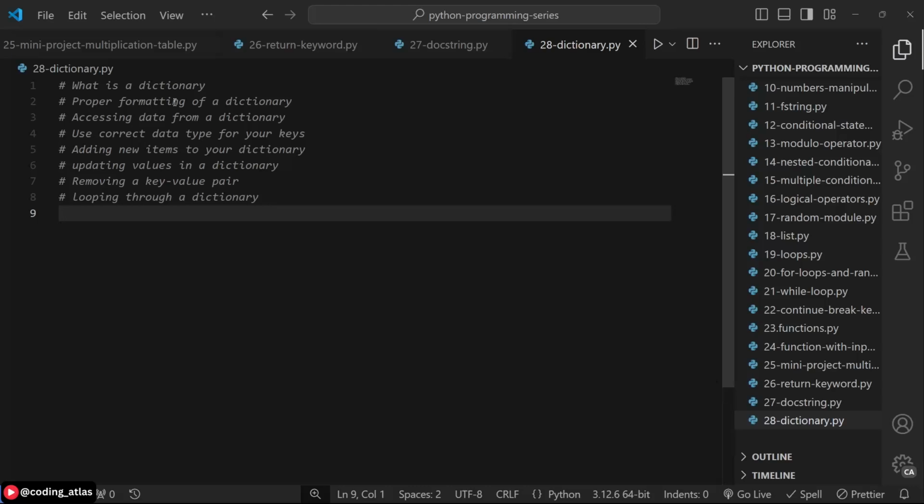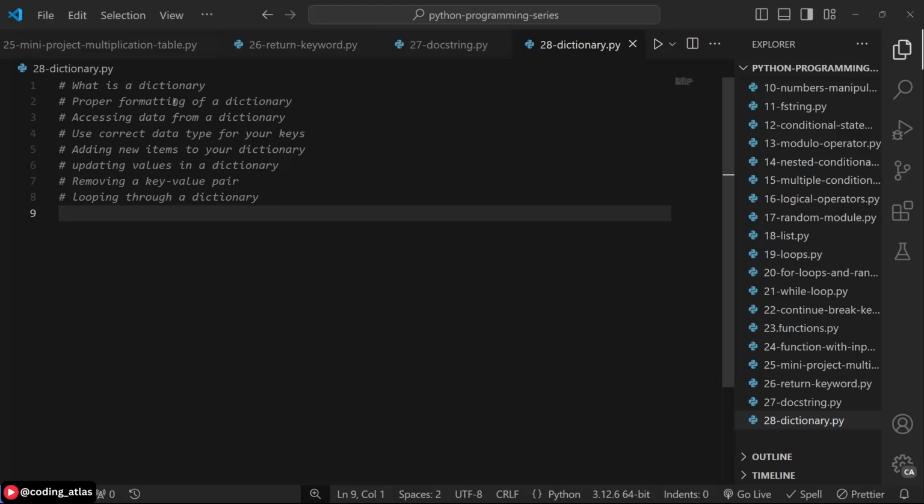In our previous videos, we've talked about strings, numbers, and Booleans. We talked about integer and float separately as the two different types of numbers we have. So dictionary is another data type that stores key value pairs. You can liken your key to the word you want to look for in your dictionary, and you can liken the value to the definition of your word. So dictionary is a data type that stores key value pairs.